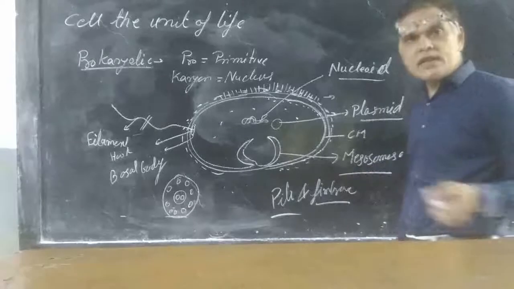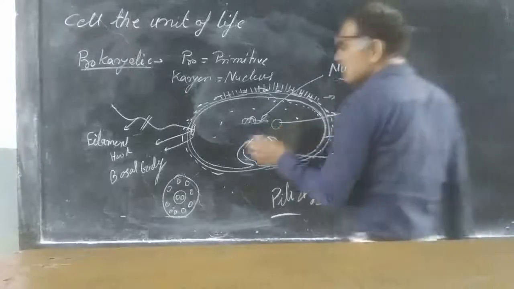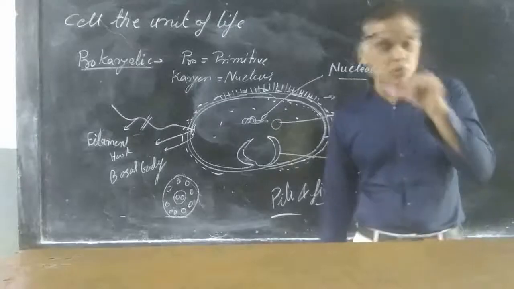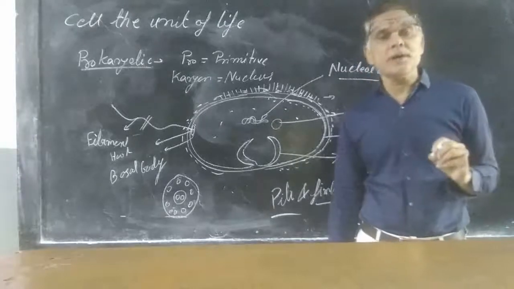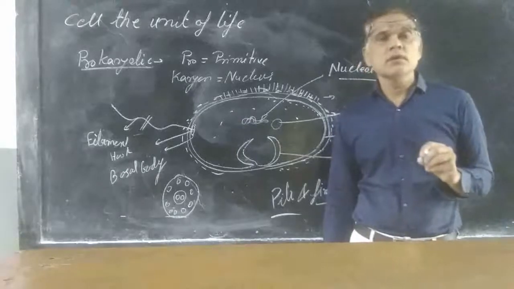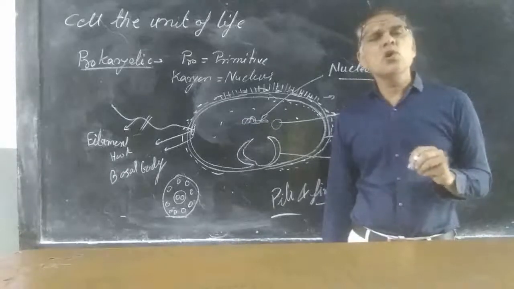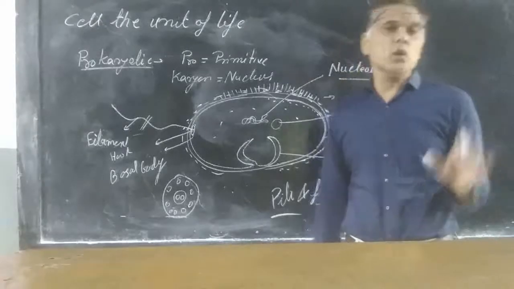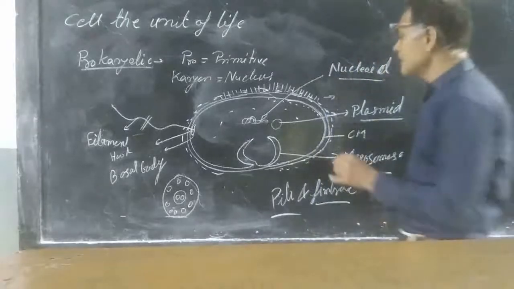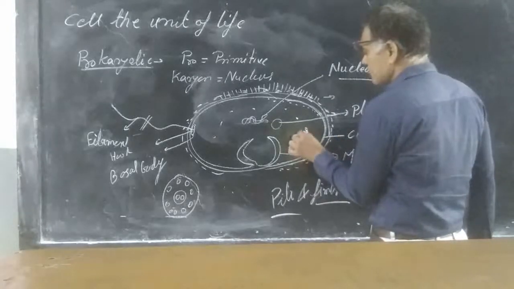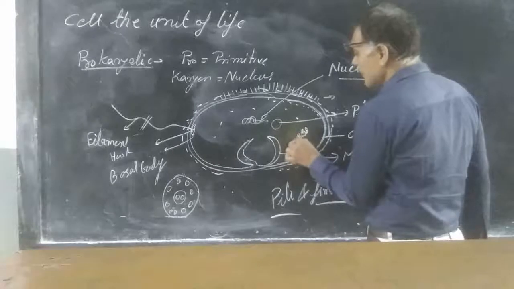Among other cell organelles, all the membrane-bounded cell organelles, such as mitochondria, chloroplast, lysosomes and peroxisomes, are absent in prokaryotic cells. But inside the prokaryotic cells, ribosomes are there.